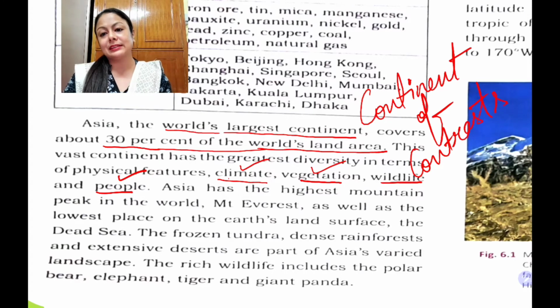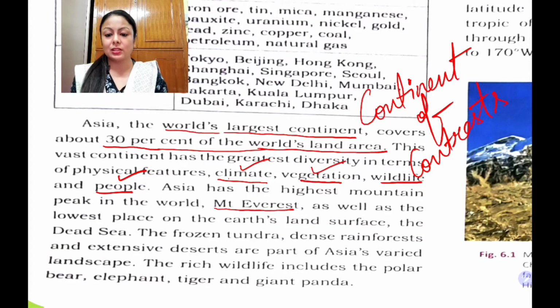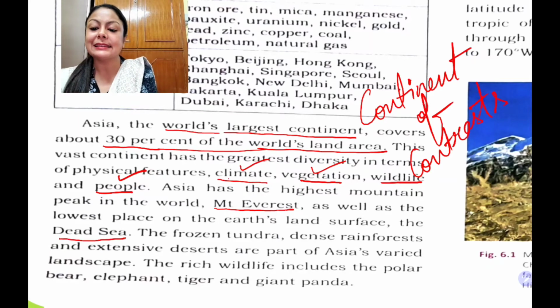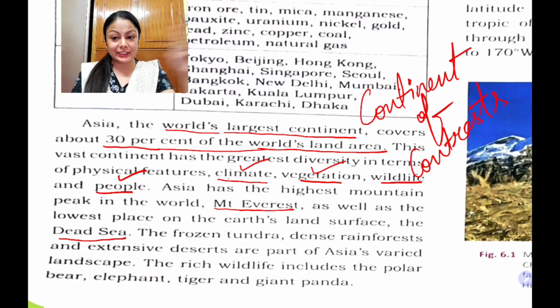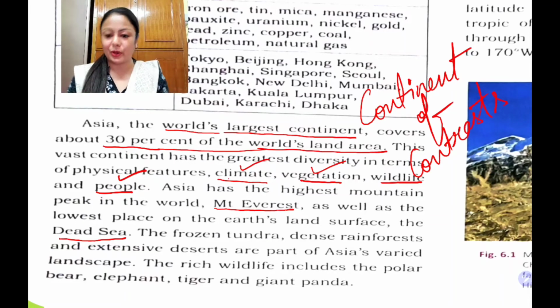Students, I will show in the next module how and why Asia is known as the continent of contrast, with a lot of pictures. So let's proceed. An example is given here. Mount Everest, the highest point on the earth, is in Asia, and the lowest point, the Dead Sea, is also in Asia. Can you see the contrast? The highest point and the lowest point, both are in the same continent.